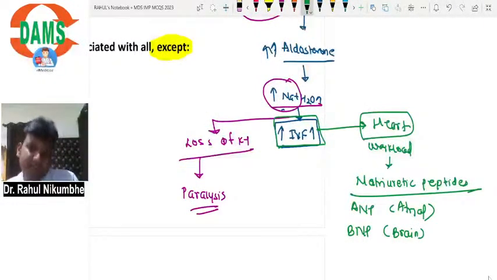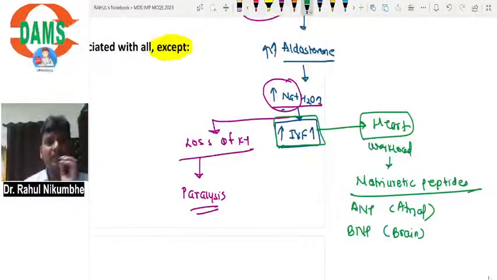Now see, the name is brain, but these peptides are not released by the brain. These peptides are released by the ventricles of the heart. Please remember this. Atrial natriuretic peptides are released by the atria of the heart. Brain natriuretic peptides are released by the ventricles of the heart.